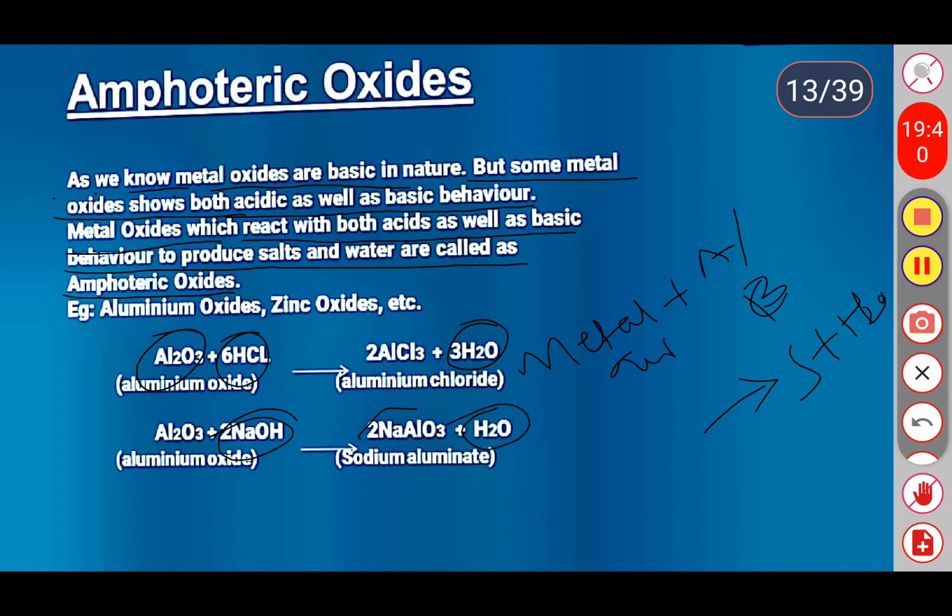So amphoteric oxides are metal oxides that have the ability to react with acid as well as base. When they react with acid and base, they form a salt and water. So these compounds are called amphoteric oxides.